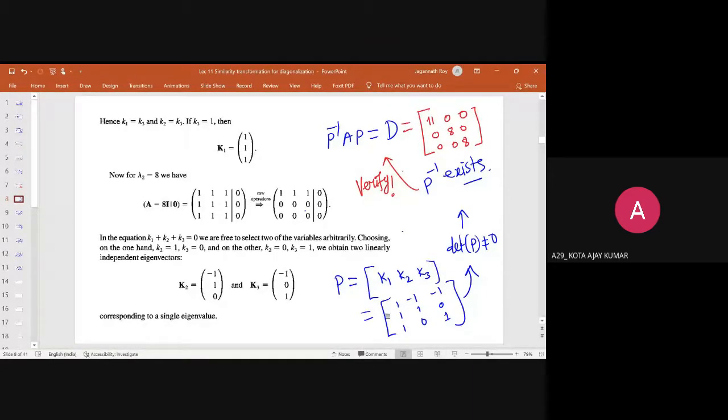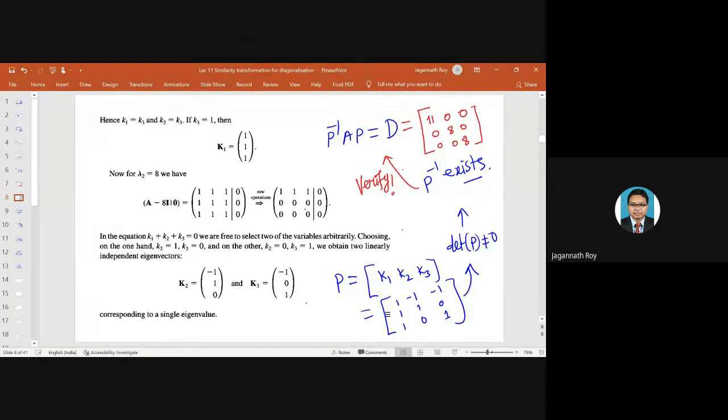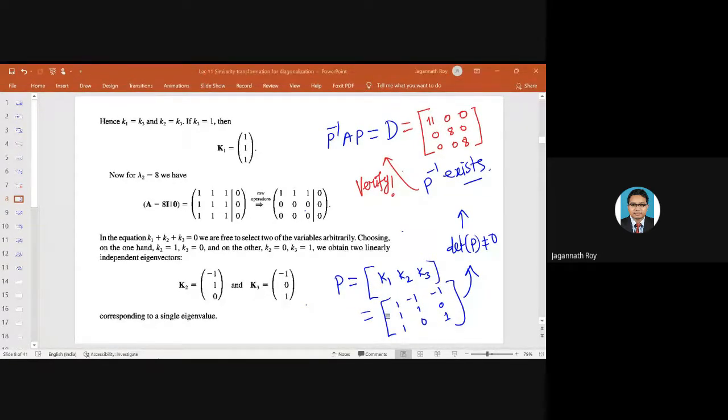Sir, is it P inverse AP equal to D, sir? P inverse AP equals D. We have verified this. Sir, what is this, sir? Can you repeat? Your voice is not audible. Can you repeat, please?